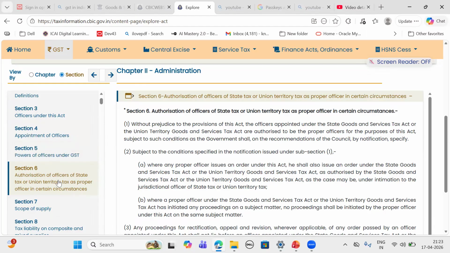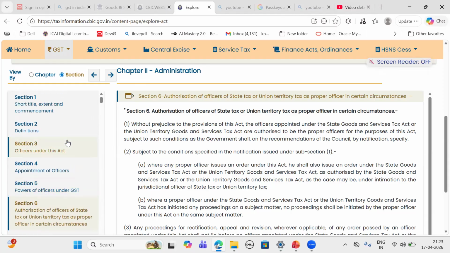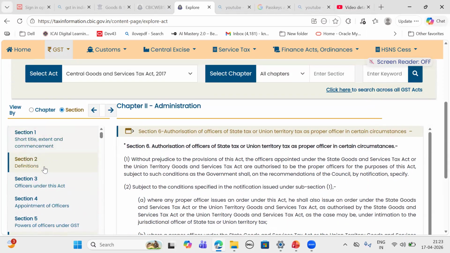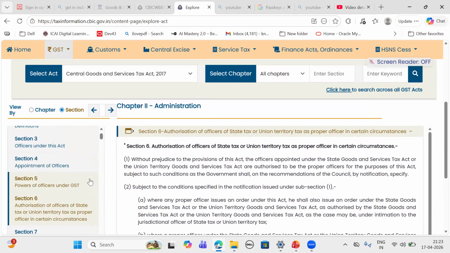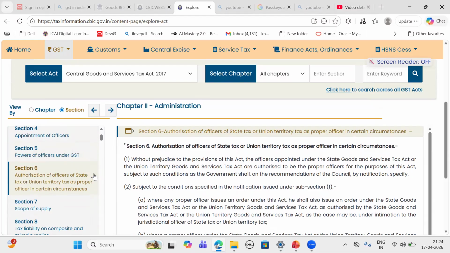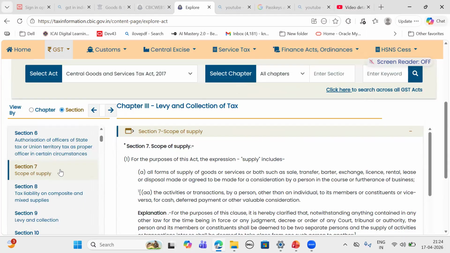So up till 6, it talks about officers. Section 7 talks about scope of supply.